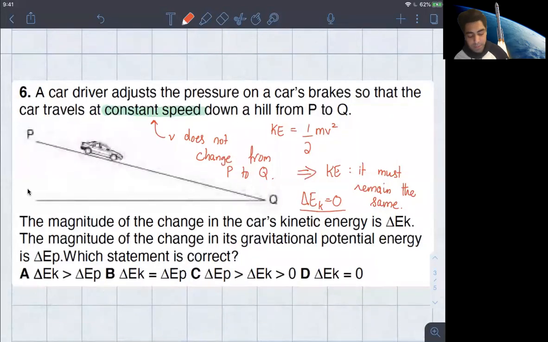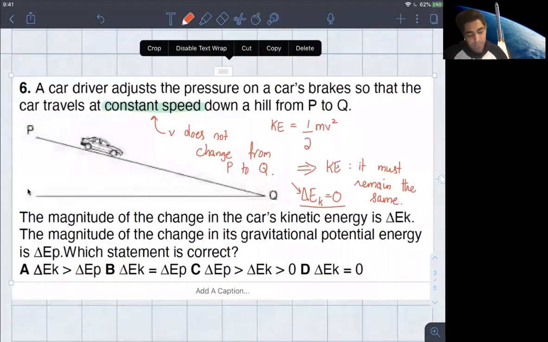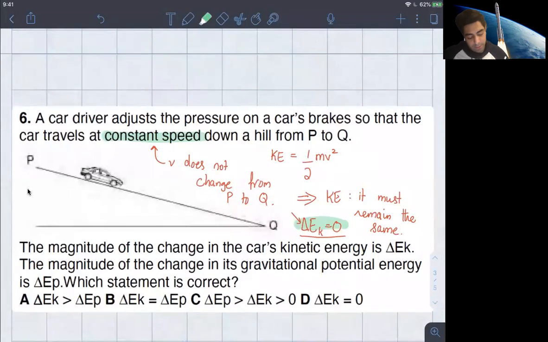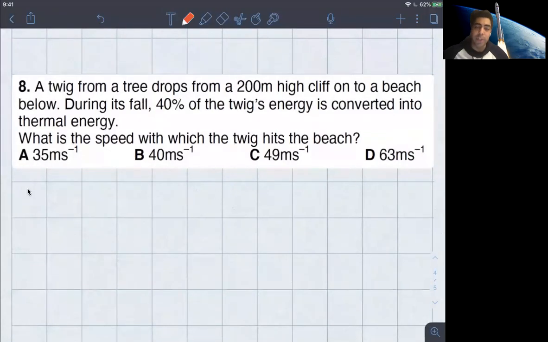Why? Because the symbol right here, delta, the triangle, means change in. So this whole thing right here means that the change in kinetic energy is 0. So when there is no change in any given quantity, of course, the change in that quantity is going to be equal to 0. So this is it. And question number 8, we'll just cut it short. You can try this yourself, and hopefully you'll get it right.